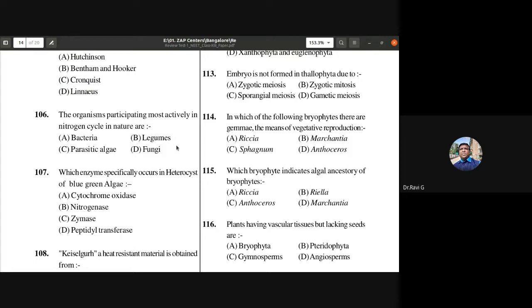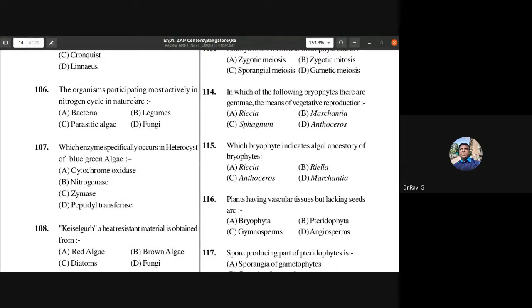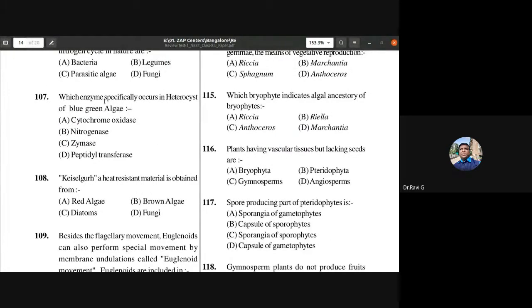The organism participating most actively in nitrogen cycle in nature are, so it is bacteria. Bacteria because there are nitrifying bacteria, denitrifying bacteria. Legumes is partial. Bacteria plays a very active role in the nitrogen cycle, both in nitrification and denitrification. So 106 bacteria is the answer. Which enzyme specifically occurs in heterocyst of blue-green algae? So which enzyme is specifically occurring in the heterocyst of blue-green algae?